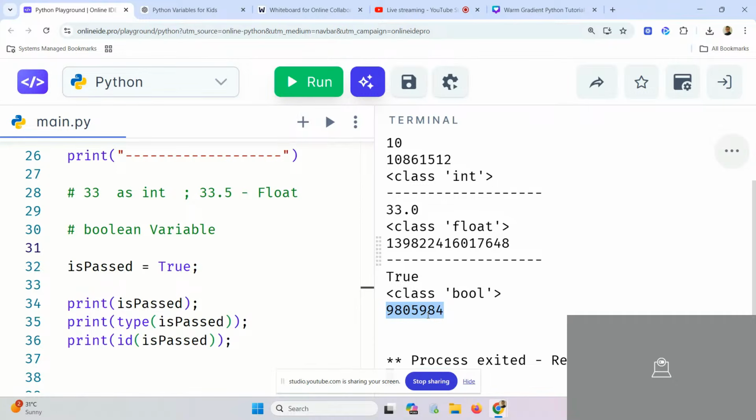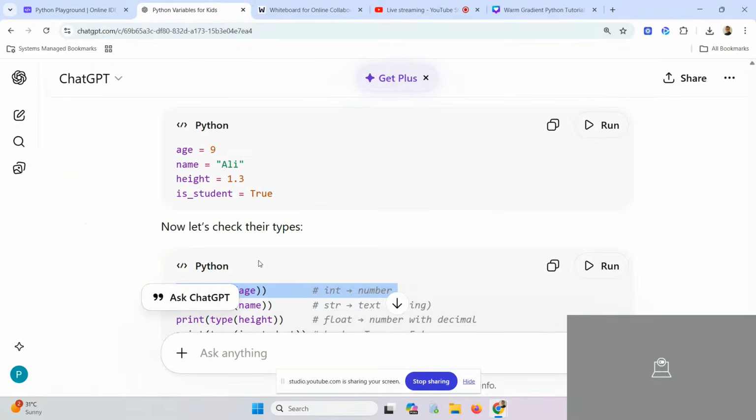Can we quickly summarize what all we have learned so far? Today we have learned about four types of variable: string, integer, float, and bool. Let me ask: what are the other types of variables in Python?